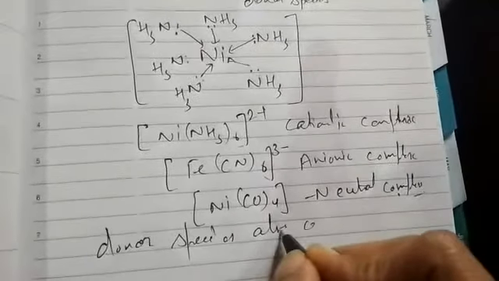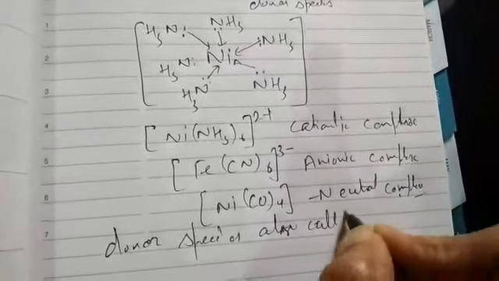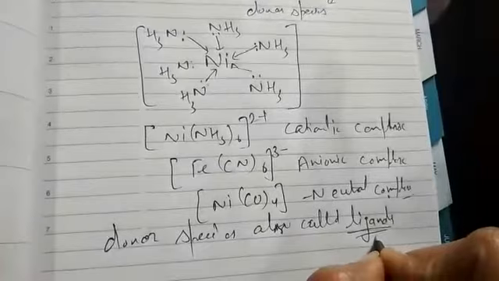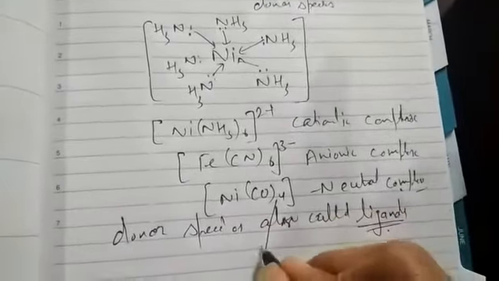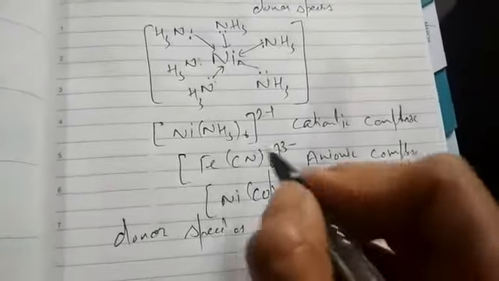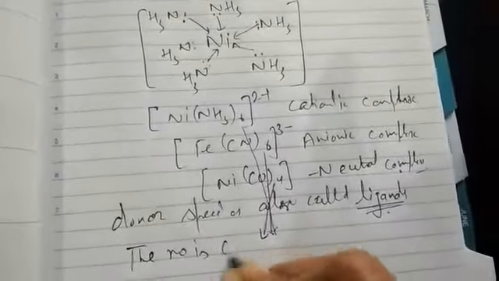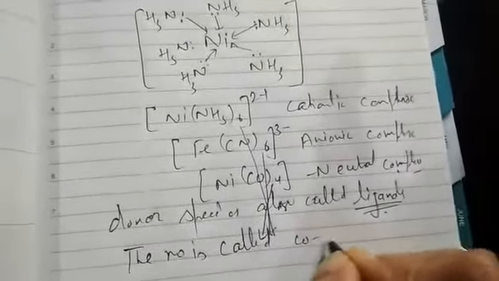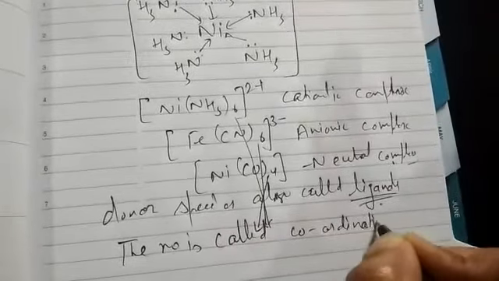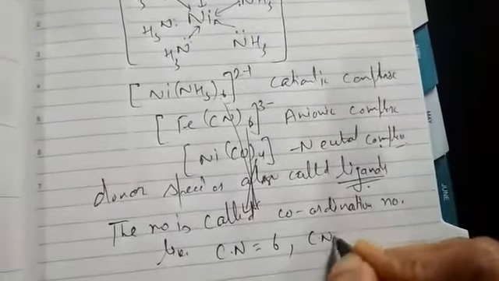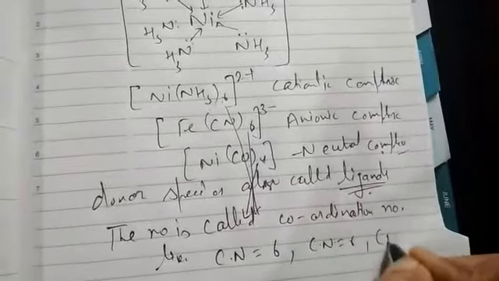These donor species are also called ligands. The ligands are of many types, and the number of donor species attached to the central atom is called the coordination number. It is represented by the symbol Cn. In this, the coordination number is 6. In this also, the coordination number is 6. In this, the coordination number is equal to 4.